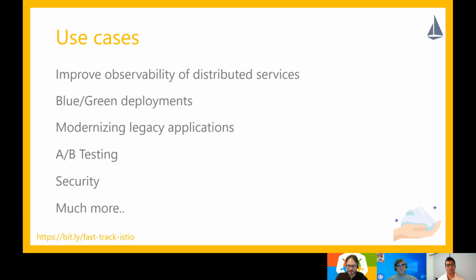Yeah, I hope that blue is not from blue screen of death, but good one. Yeah. Two colors.